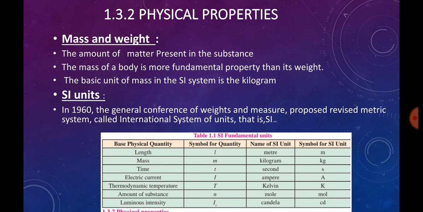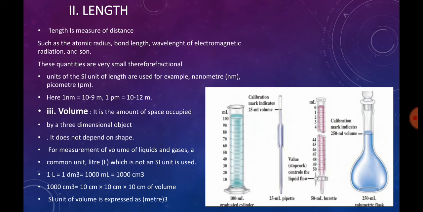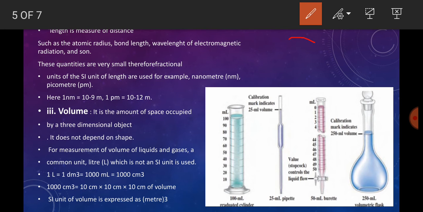So next, going with length. So length is nothing but the measurement of a distance. Measuring a distance, we are calling it a length. For example, atomic radius, bond length, wavelength. So for example, atomic radius: if you take a circle, from the center of the circle to the end of the circle, we call it the radius. So the length distance we are measuring is called the atomic radius.